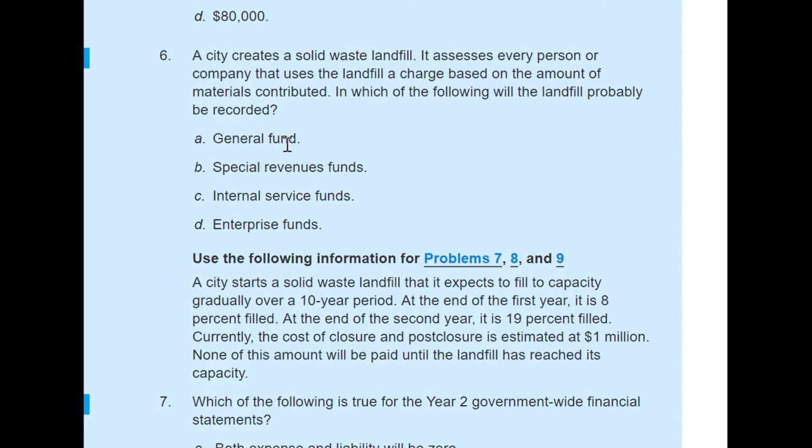I just want to recap what you learned in chapter 16. One, any governmental entity, state or local government, prepares two sets of financial statements, right? One set is their government-wide financial statement, another set is their fund financial statement. The government-wide financial statement is for the entire entity, it focuses more on long-term financial position, and it also follows accrual accounting.